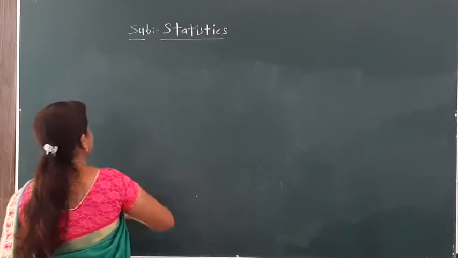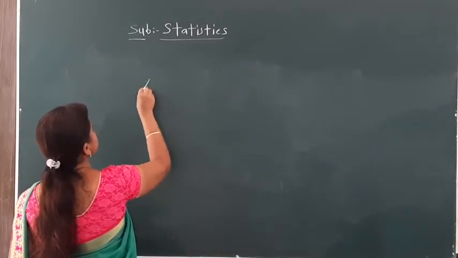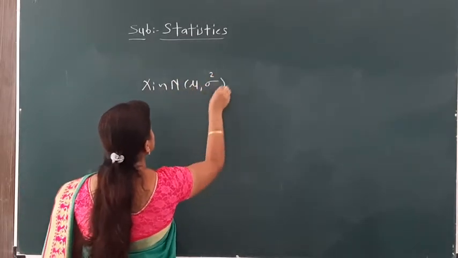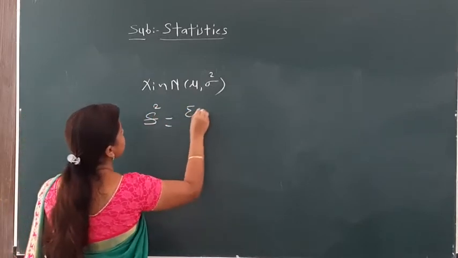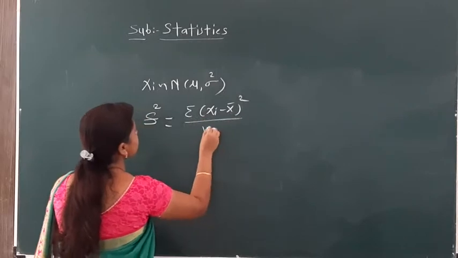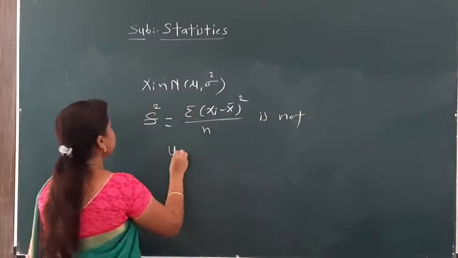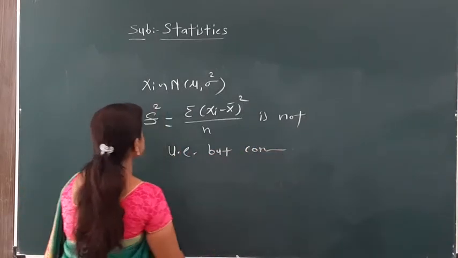In a quick revision, from previous lectures we have seen that if xi follows normal mu sigma square, then sample variance, you remember, summation xi minus x bar whole square divided by n, is not unbiased. This is not unbiased but it is a consistent estimator.